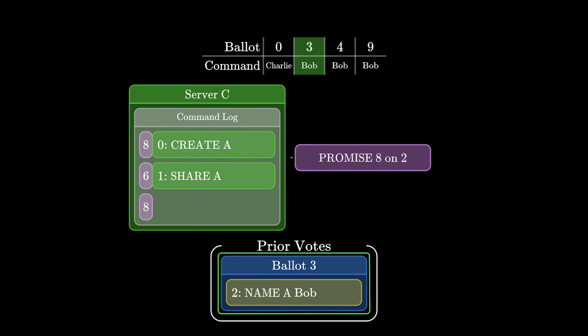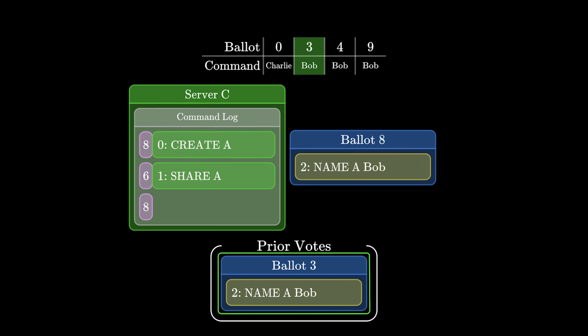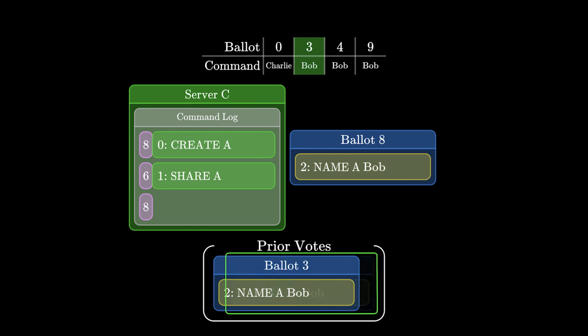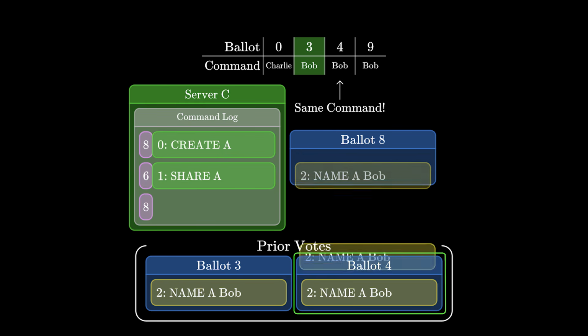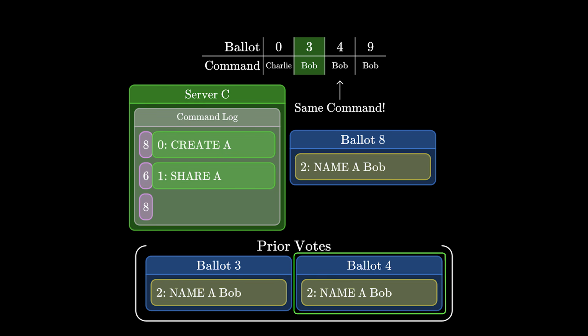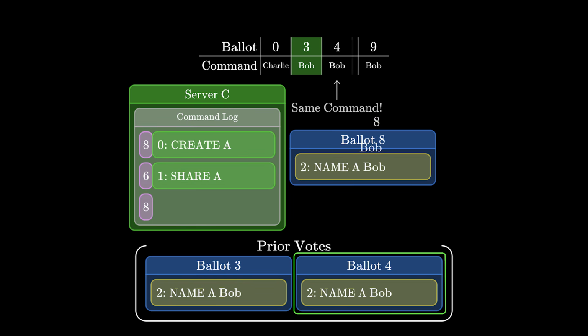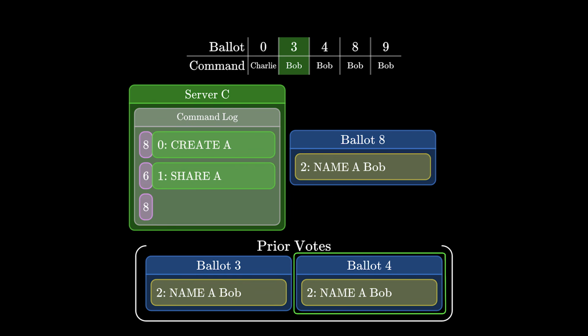If it is ballot 3, then ballot 8 will copy ballot 3's command, which is what we want. If it's a ballot higher than 3, well, the safety condition guarantees that any ballot higher than 3 has the same command as 3. Remember, we're assuming that the safety condition has held so far for all the other ballots. So ballot 8 will still copy ballot 3's command. So we've proven case 1, that is, if a smaller ballot will end up chosen, the proposer is guaranteed to copy it. How about case 2?